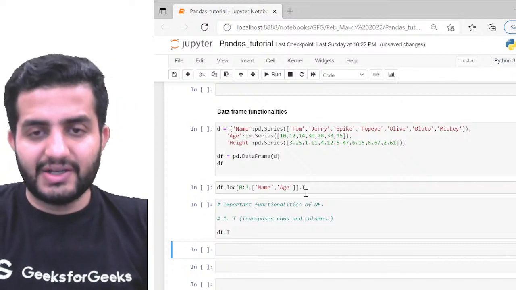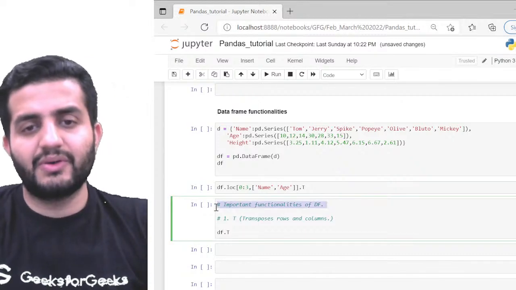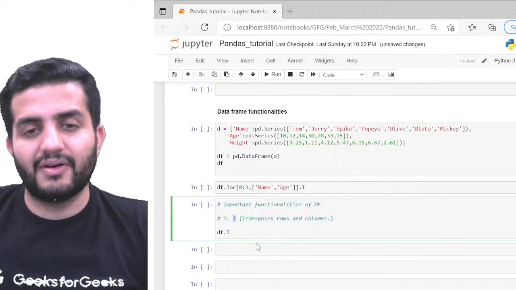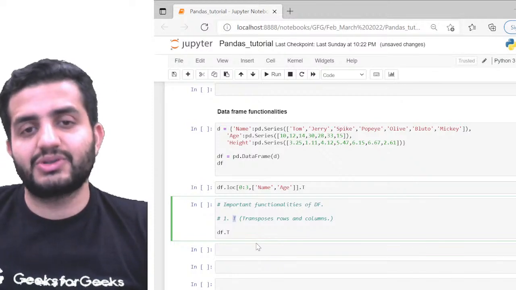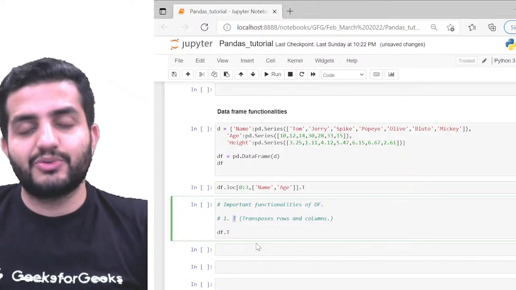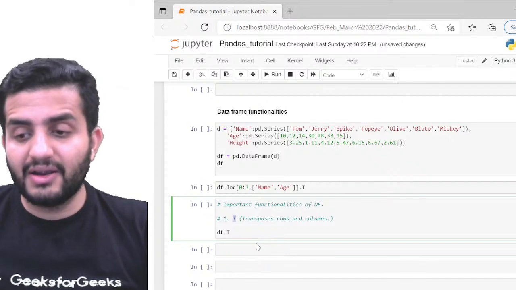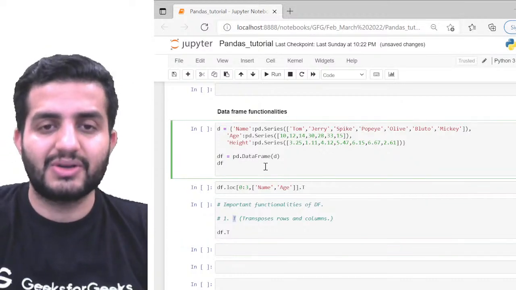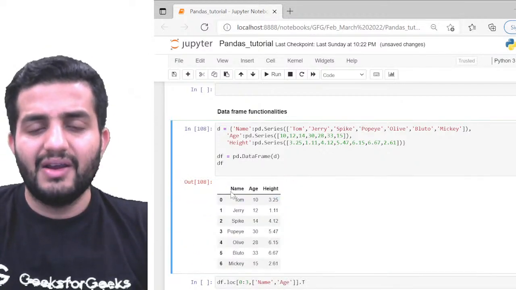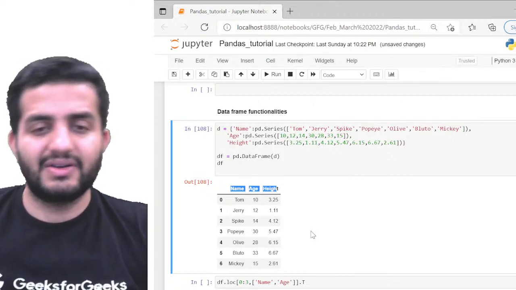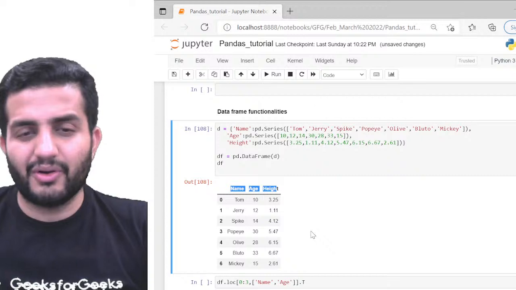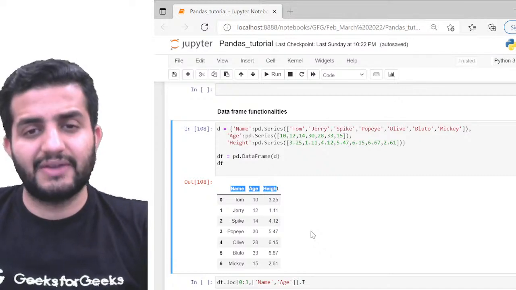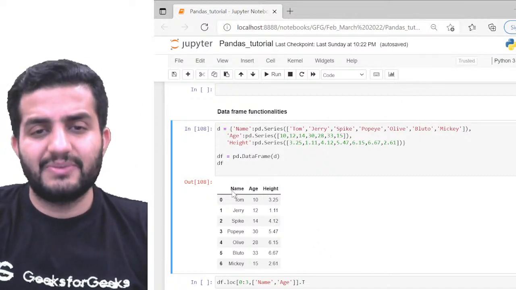Great. So the very first function in pandas which we'll be looking at today is transpose, represented by T. So what does a transpose mean in general? Transpose means we are converting the rows into columns and columns into rows. For example, look at this same data. I am printing this data frame, where I have name, age, and height of 7 people: Storm, Jerry, Spike, Popoy, Olive, Pluto, Mickey. So I have 7 people, and I have their respective ages and heights, and that's pretty much what my data frame says.